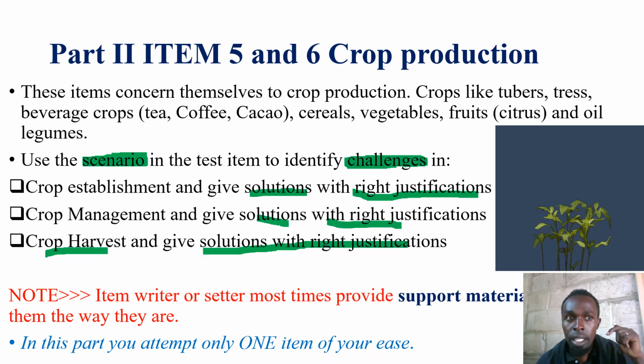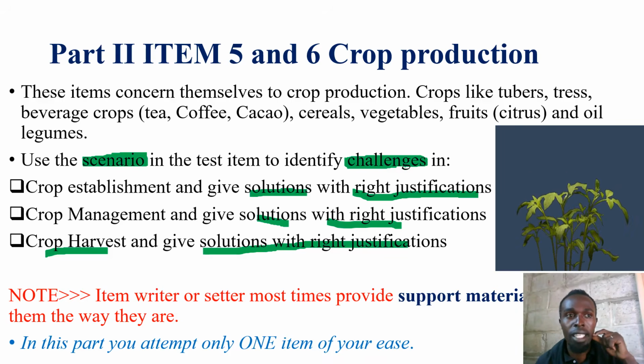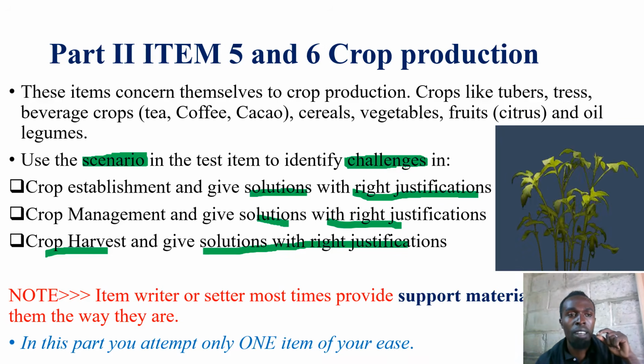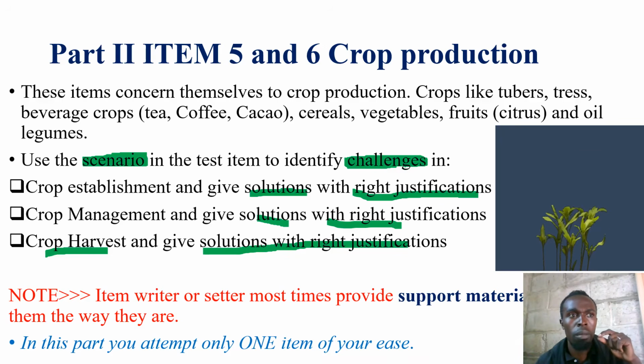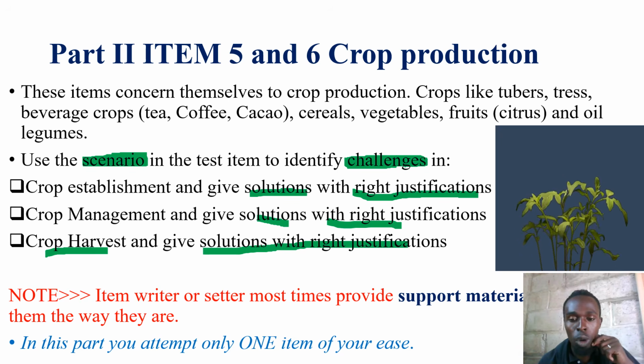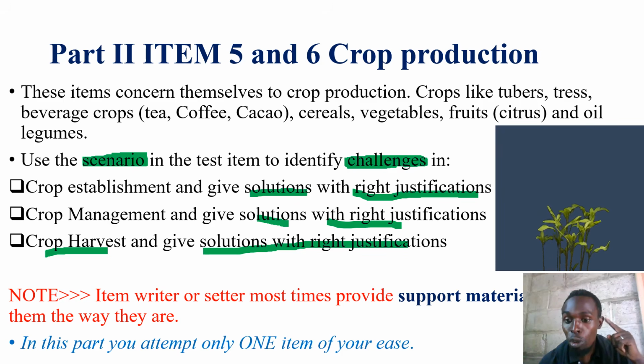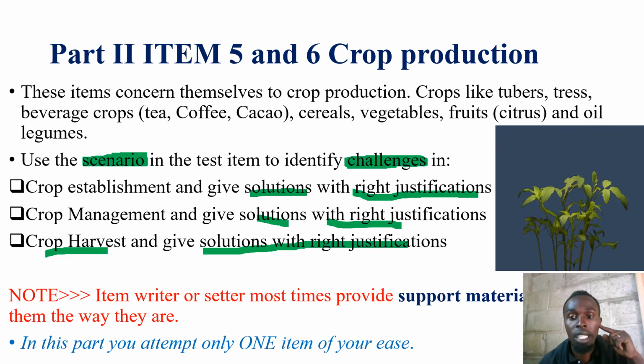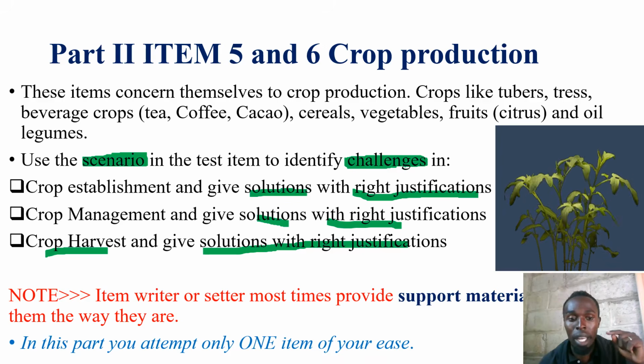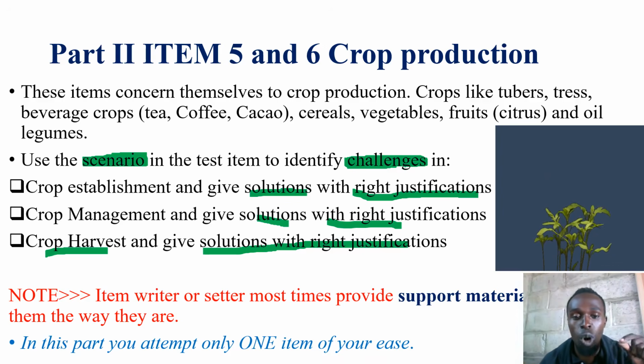Yet in the challenge, these people planted tea at 2.5 by 7 meters. Then use the support material. Like I told you, even if the support material sounds wrong to you, use it. It is not by mistake or awkward to have it in that paper. Use it the way it is and earn yourself a score.